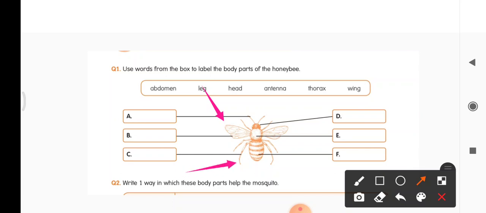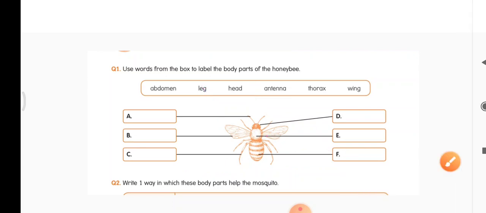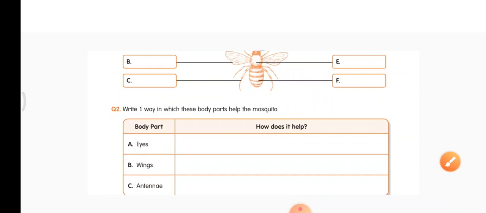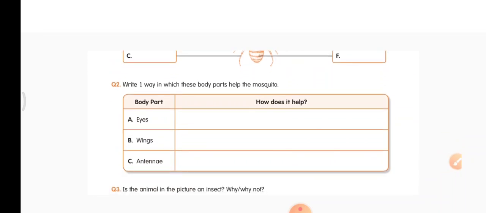Okay, C, A is antenna, B is wings, C is legs, D is head, E is thorax, F is abdomen, right? So in the boxes you write the correct spelling. Now let us move to the second question.